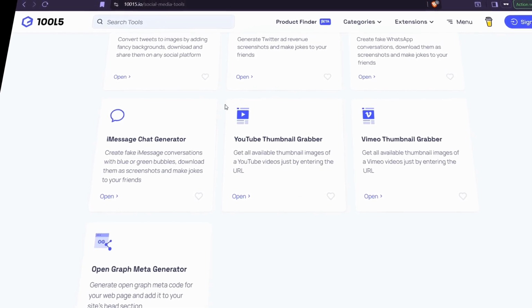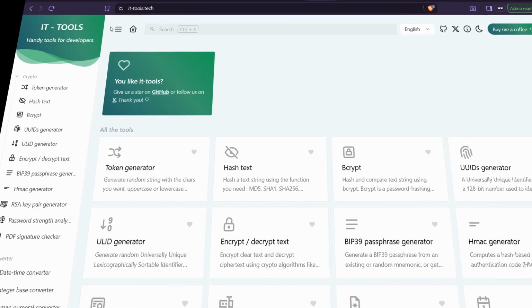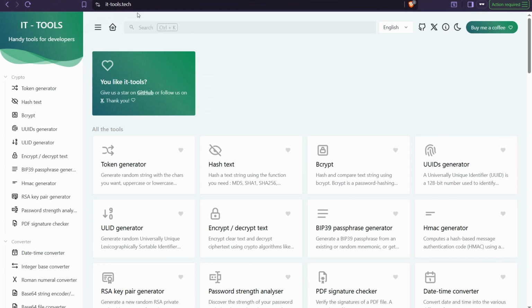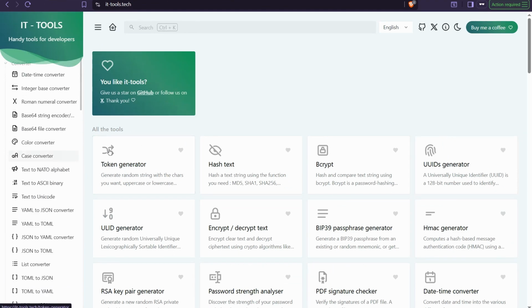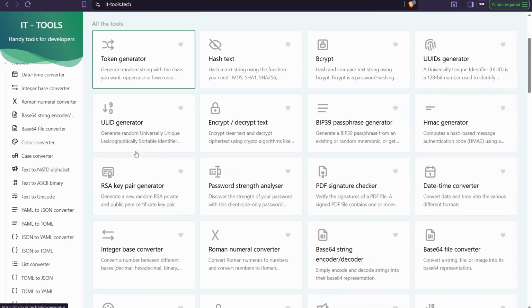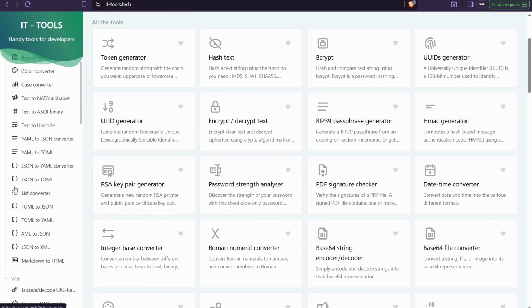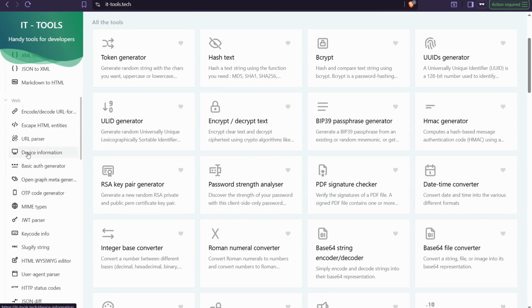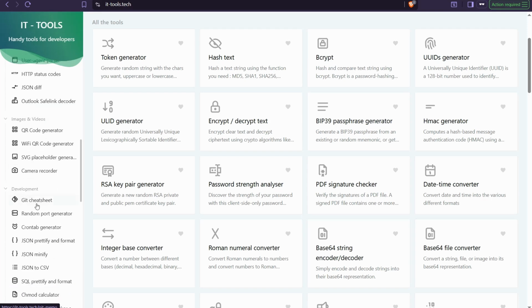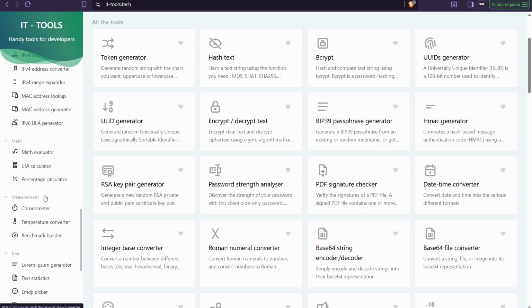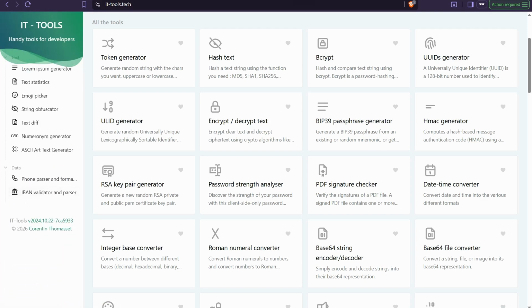And the next website is ittools.tech. As its name suggests, it has all tools regarding IT and developers and so on. For example, JSON to another language, TOML, Markdown, URL parser, and so on. And the next website is vhere.com.